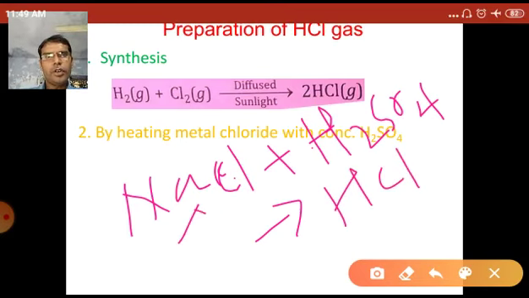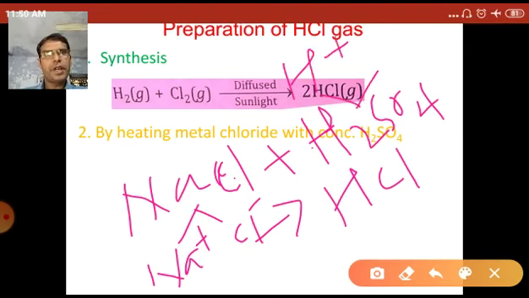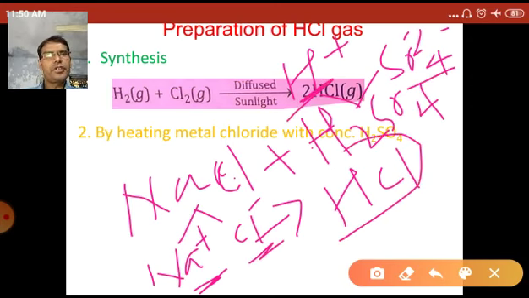How? NaCl breaks down into Na+ and Cl-, and H2SO4 breaks down into H+ and SO4 2-. So Na combines with SO4 and hydrogen combines with chlorine, forming HCl gas.